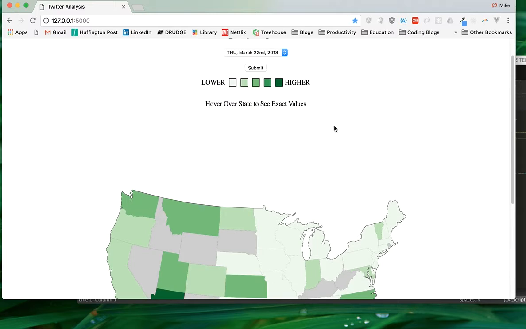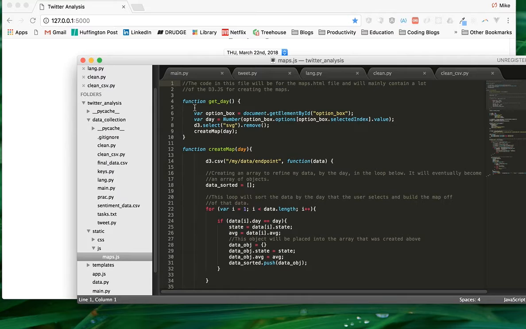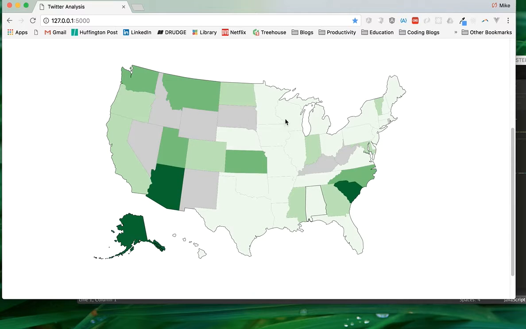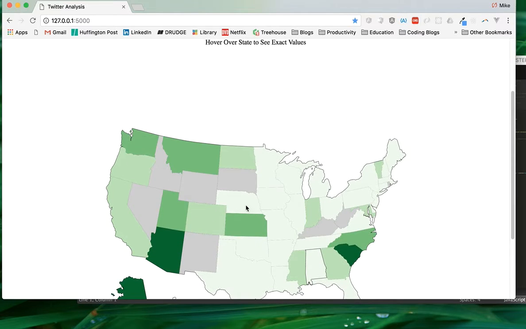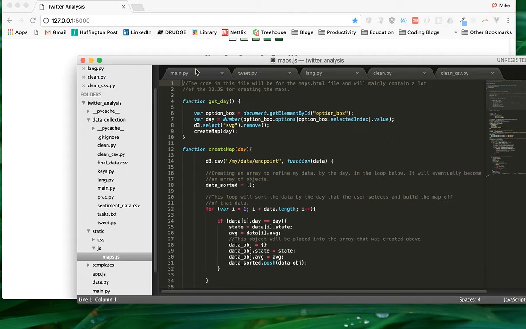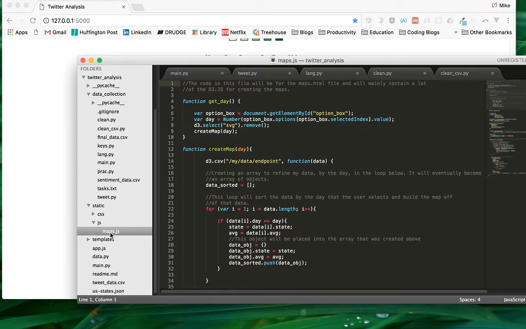Now, I have to say, using the Twitter API, I only used 2,000 tweets per day. So the data collection I was doing was extremely small, and this is in no way accurate. I cannot stress enough, this is a proof of concept. I wanted to see what it would look like to collect this data and how it would visually look. So anyways, let's start with the project. It's actually two projects: the web part, which is Flask, which is everything down in this portion here, then the actual data collection, which is in this folder entitled Data Collection.